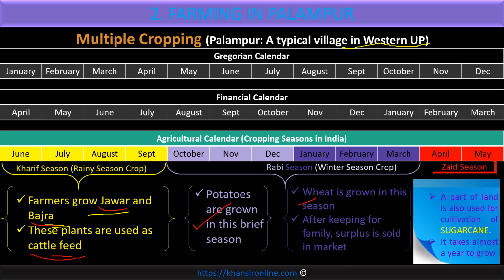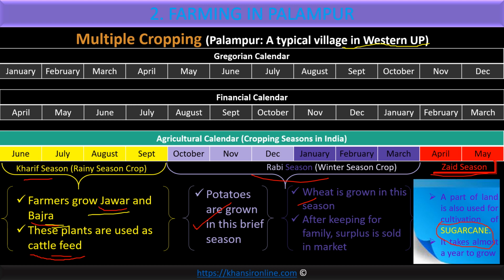Then, after keeping some, what farmers do is keep whatever they grow for the family's consumption, and the rest they sell in the market, and this is how farmers earn money. Just remember this; don't go much into that. Simply: Kharif season, Rabi season and Zaid season. Mostly in the Zaid season we have some fruits like watermelon and muskmelon, that is, tarbooz and kharbuza. All these fruits are available in the Zaid season. But there is one crop, sugarcane. Sugarcane is a crop of which season, Rabi or Kharif? Both.